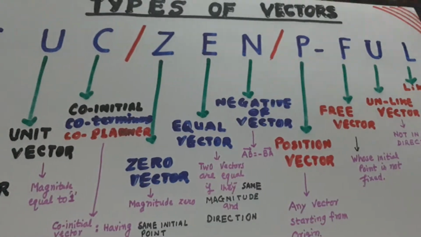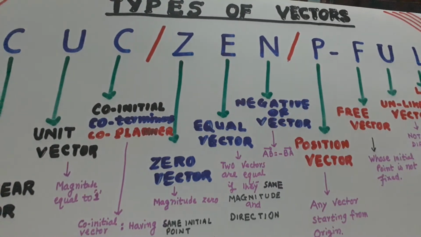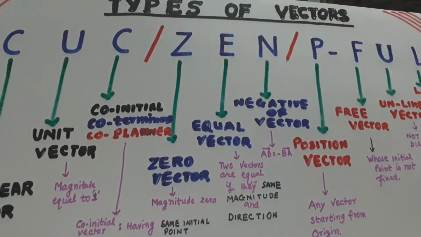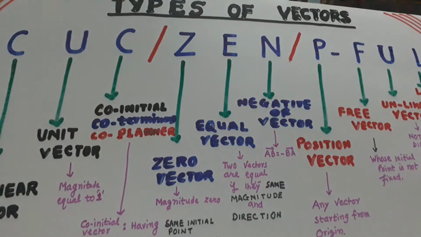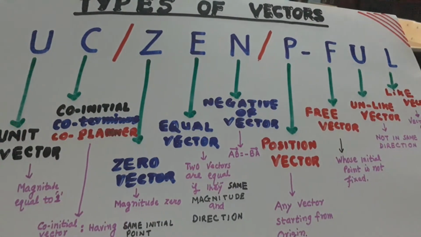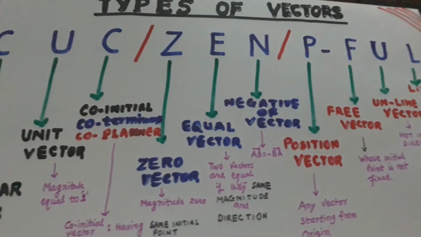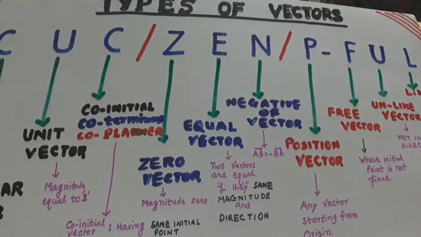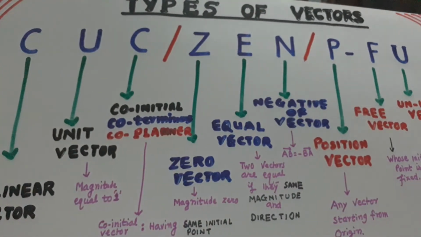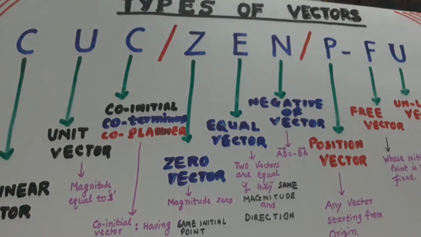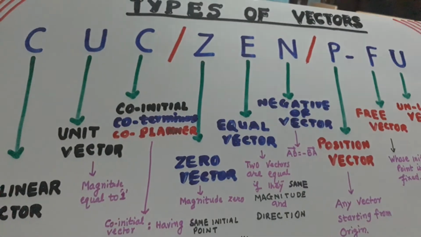The first mnemonic was MD lost it. The Managing Director lost his Zen, and the employees ask him, sir, what happened? He says, my Zen, someone has taken it, someone has stolen my car, find it please. CUC Zen petrol full. It is full of petrol. No, you have to remember it, mnemonic like that. CUC, then Zen, then P full, petrol full. Now we will discuss the types of vectors.